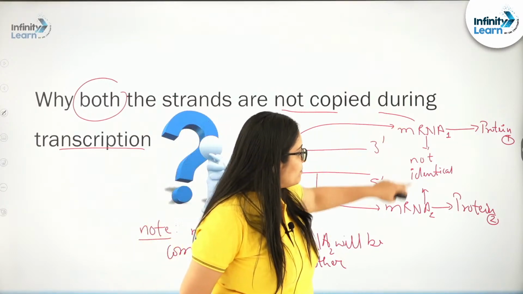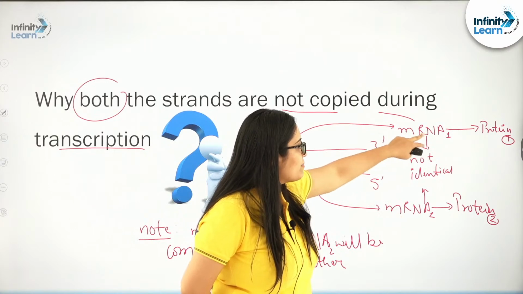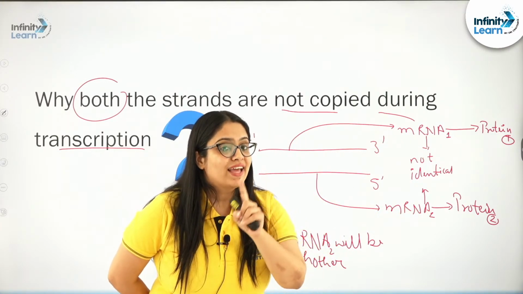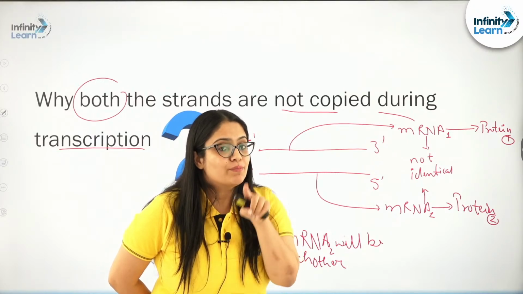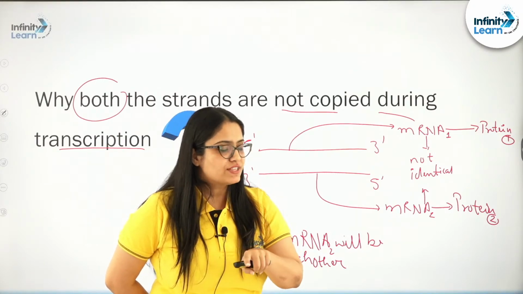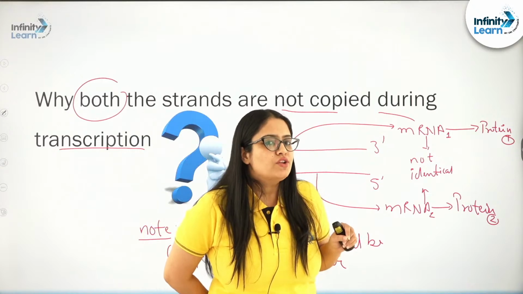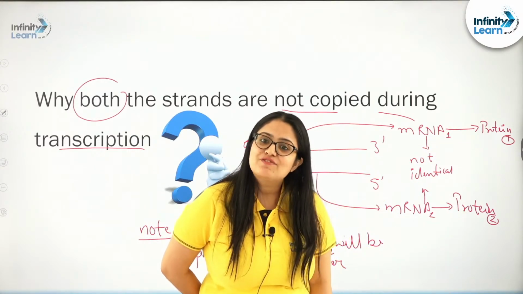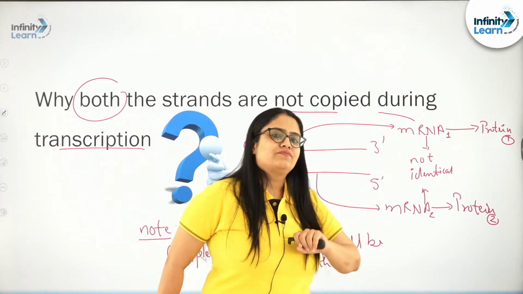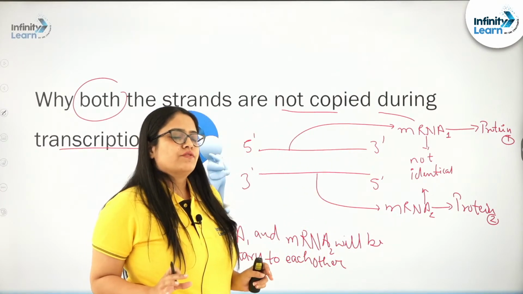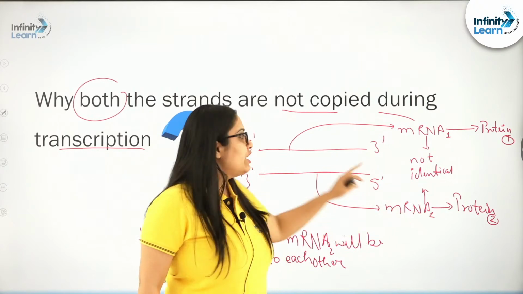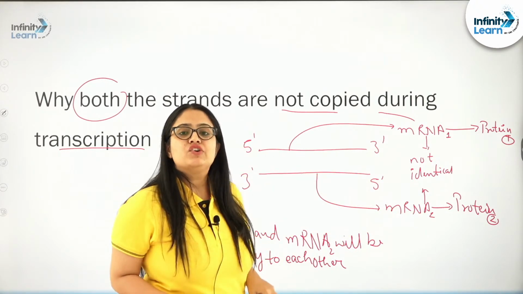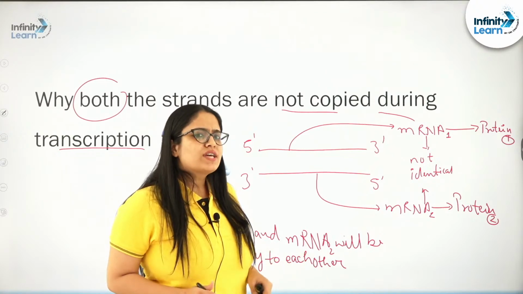Because of the complementary nature, mRNA 1 and mRNA 2 are not identical, and hence they are complementary. Because of this, the sequence of amino acids present in protein 1 and protein 2 will be different, right. Now, listen carefully and observe: if both the strands of the segment of the DNA participate in the transcription process, what are you observing?